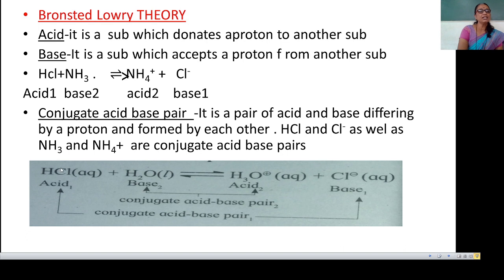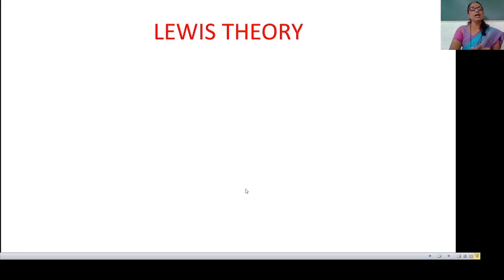Here consider HCl. As HCl can donate a proton, it acts as an acid. HCl donates a proton and it is converted into Cl minus, which is its conjugate base. Thus, HCl is acid 1 and its conjugate base is Cl minus, which is base 1. H2O can accept a proton and act as a base, and it gets converted into H3O plus. Thus, if H2O is base 2, then its conjugate acid H3O plus is the acid 2. Thus, these are the conjugate acid base pairs. Means in this theory, acid plus base equal to acid plus base.